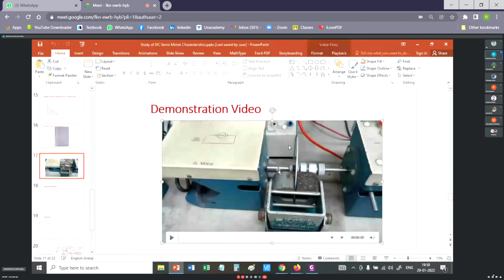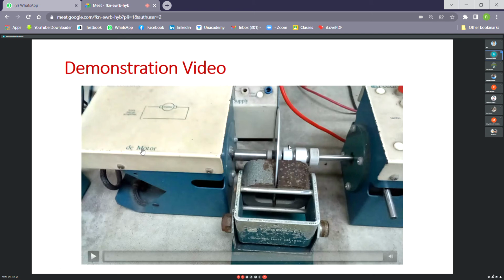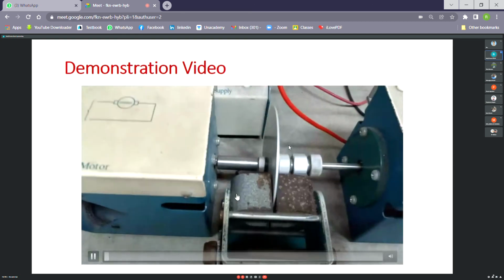We will not change the brake position. We will keep the system at a particular brake position, and we go on increasing the input voltage gradually. So what will happen? The current will also go on increasing. Input voltage is increasing, so the current will also increase to increase the speed. So this is carried out over here.